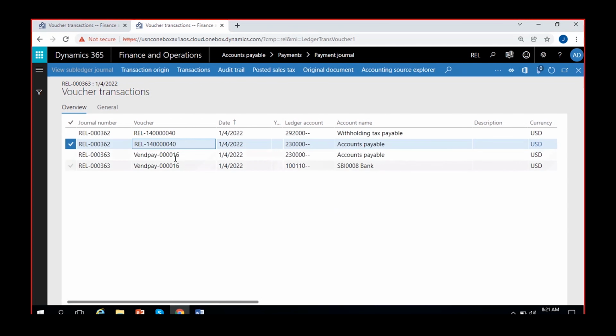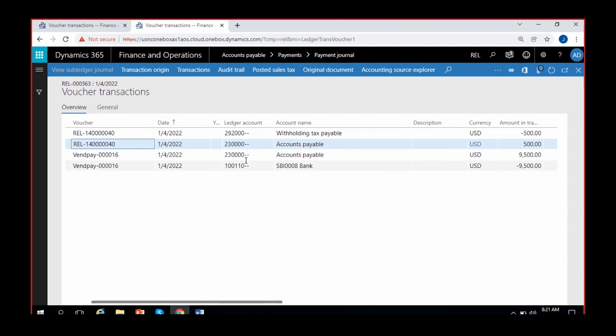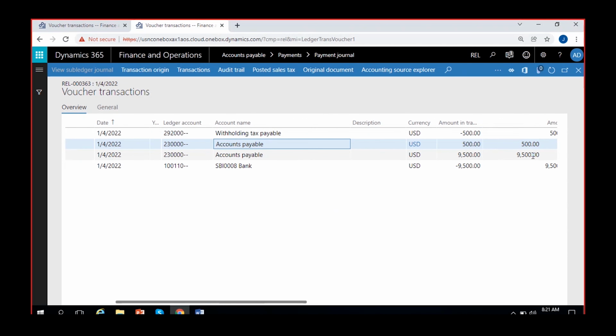This one with the generic voucher number. Accounts payable account is debited with 500 and withholding tax payable account is credited with 500. The liability on the vendor of 500 is reversed and is transferred to the withholding tax payable account, which means you are liable to pay it to the tax authority, not to the vendor.